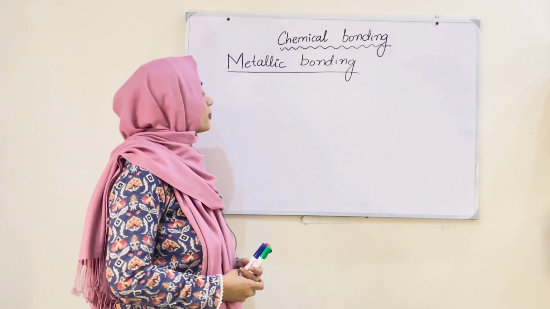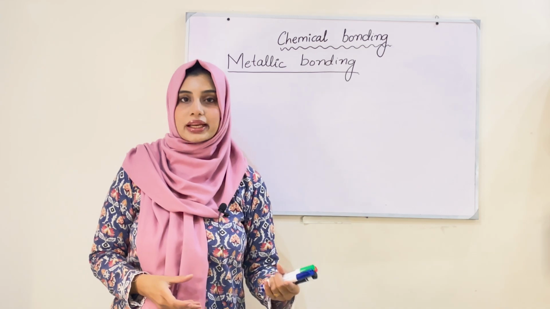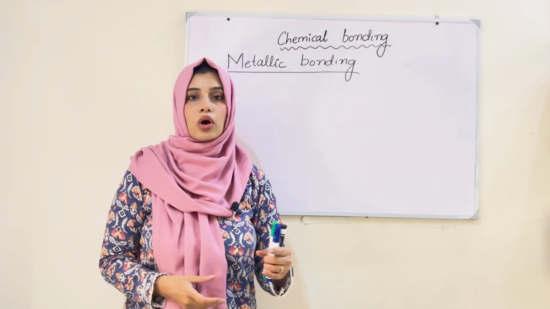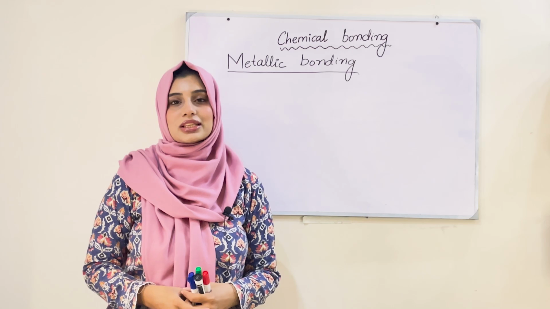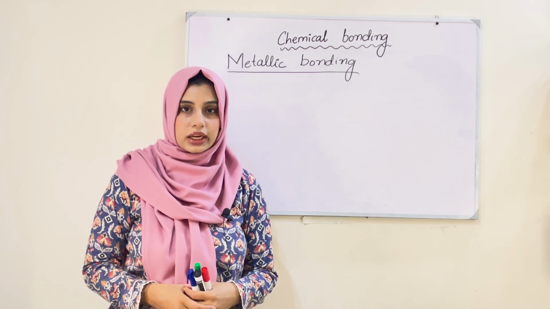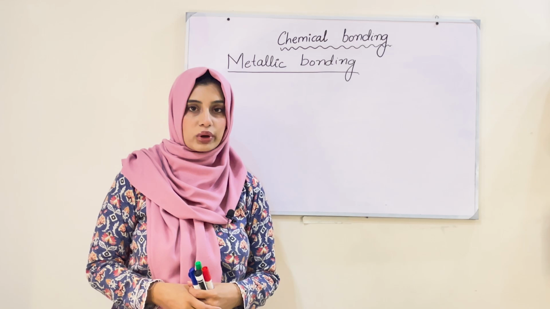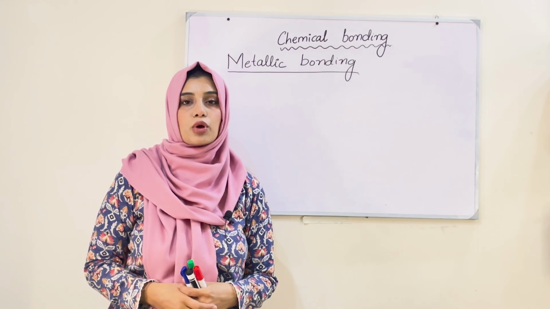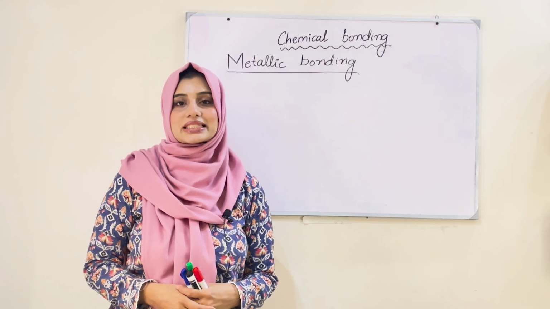Okay, so we were discussing chemical bonding. It is our third lecture of chemical bonding. I hope you all must have seen the second and first lecture of this chapter. So in this chapter, we are talking about the bonding. Like we discussed about ionic bonds, we discussed about covalent bonds, and we also discussed about the properties of ionic and covalent compounds and what type of compounds they are.